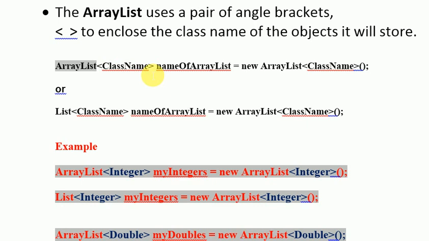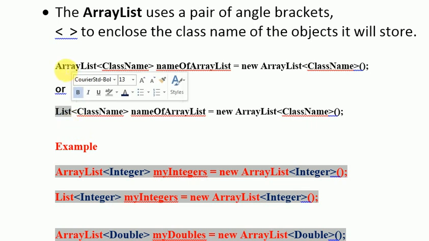Then after these angle brackets, you have to write the name of the array, then the equal sign, then new, and then again ArrayList, and then again the class name, Integer, and then we have two round brackets, opening and closing, and a semicolon. So this is the way you can create an ArrayList of any class. Rather than writing ArrayList, you can write the word List as it is. So ArrayList and List, both terms can be used to create an ArrayList, but the L of List should be capital.